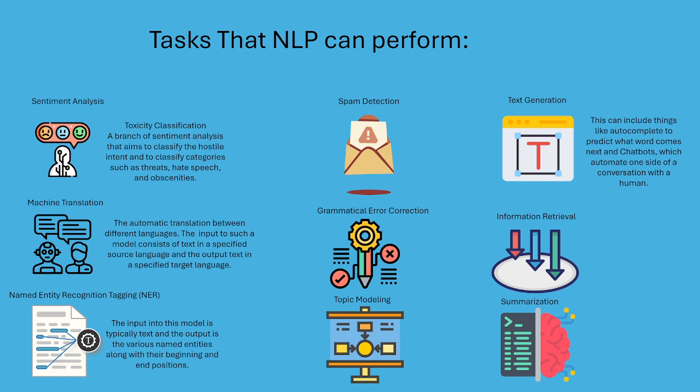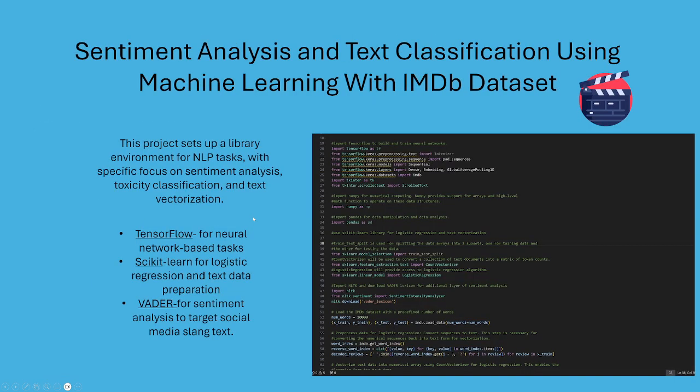Another task performed in NLP is text generation, which produces text that is similar to human written text. This can include things like autocomplete to predict what words come next, and chatbots, which automate one side of a conversation with a human. NLPs can also perform information retrieval, which finds the documents that are most relevant to a search query. The goal is not to answer the question of the query, but to retrieve a set of information most relevant to that query. Finally, NLPs can perform summarization tasks and answer questions posed by humans in a natural language.